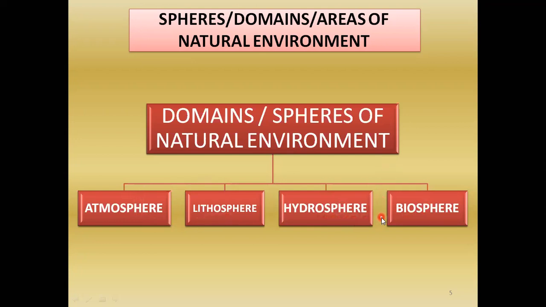We, the human beings, live in the biosphere, where we have all these three things. From the atmosphere we get air to breathe. We are living on the land, that is lithosphere. And hydrosphere means water bodies, we need water also. So biosphere is a mixture of atmosphere, lithosphere, and hydrosphere. We will study these four areas or domains of the natural environment in detail later in the chapter. Let us go through a few more things.